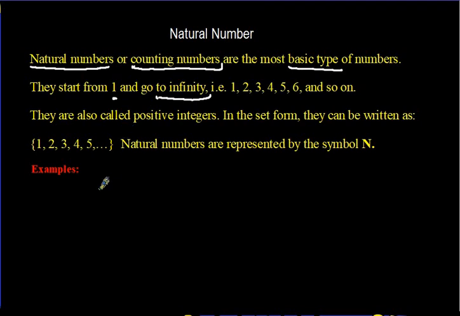So for example, when you're much smaller and somebody asks you if you can count, and you're able to count, what are the numbers that you would repeat? If somebody says, all right, count for me, what are the numbers that you would tell them?